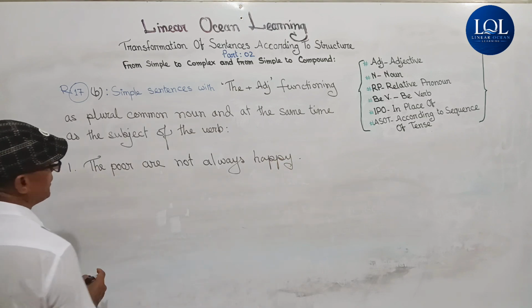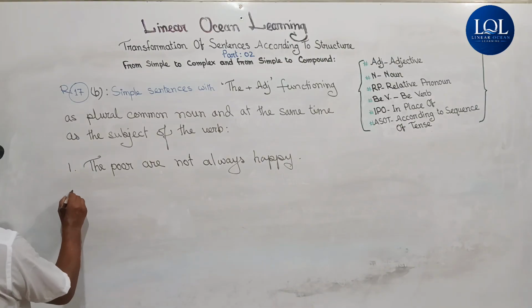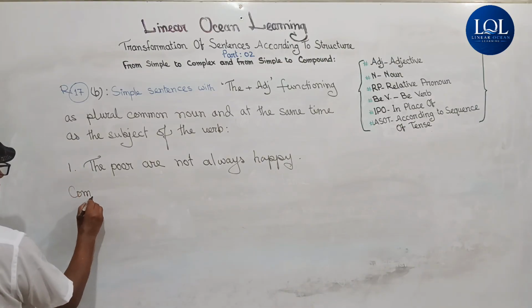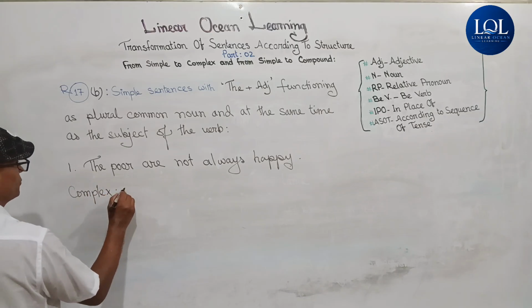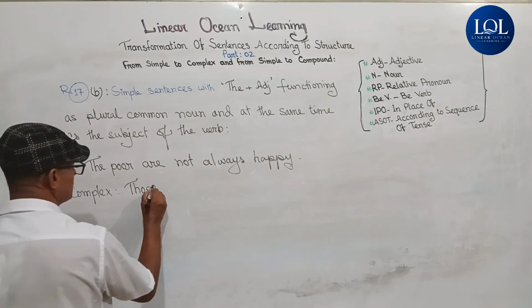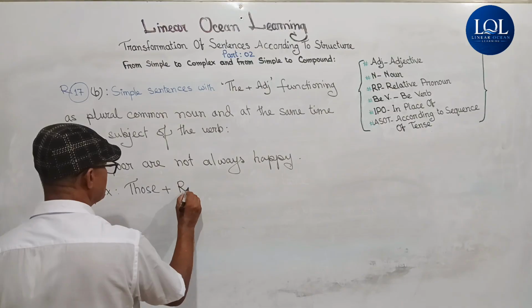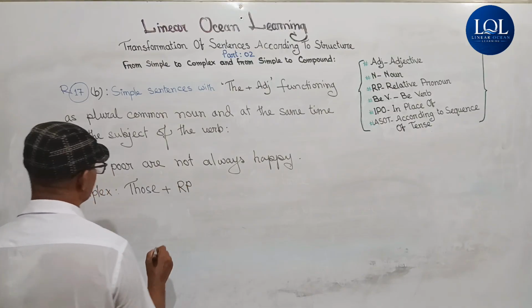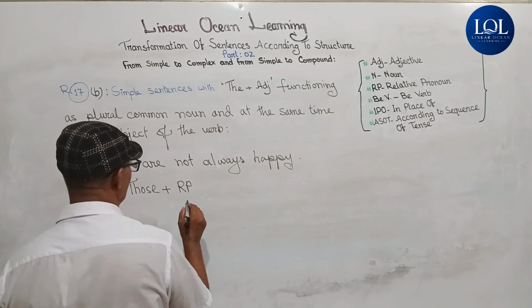If we want to put it into a complex sentence, the structure we will get is complex: those plus relative pronoun RP will represent the plural common noun.